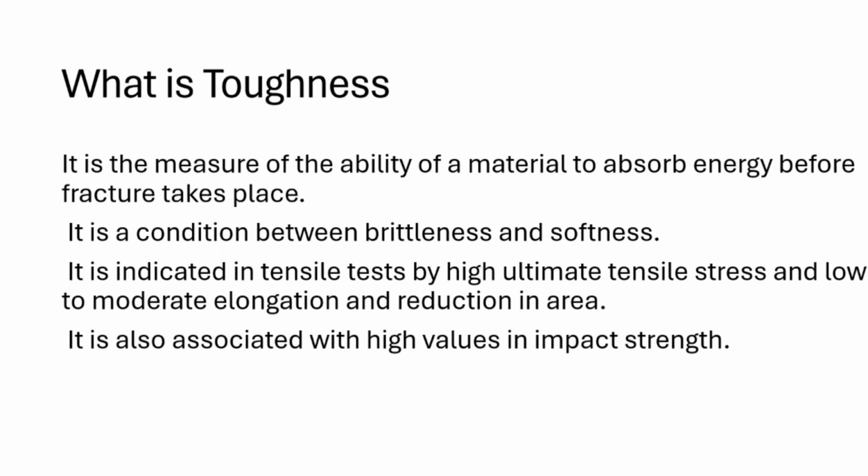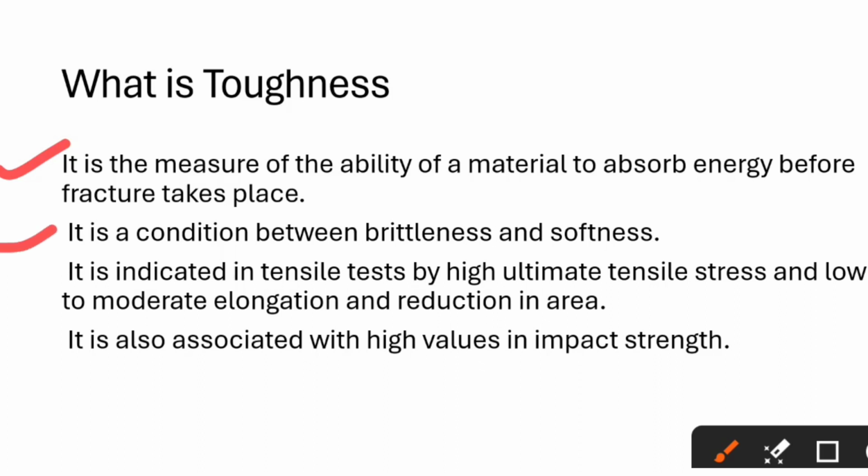Our next property is toughness. So what is toughness? Simply, it is the measure of the ability of a material to absorb energy before fracture takes place. It is a condition between brittleness and softness. We have already seen what brittleness is, and toughness is the condition between brittleness and softness.